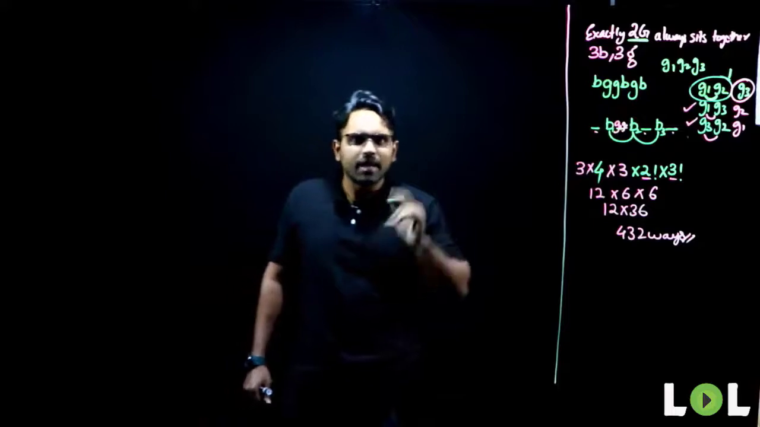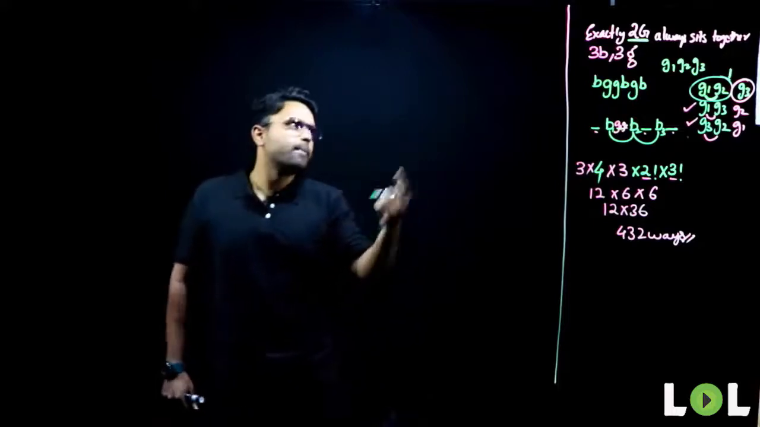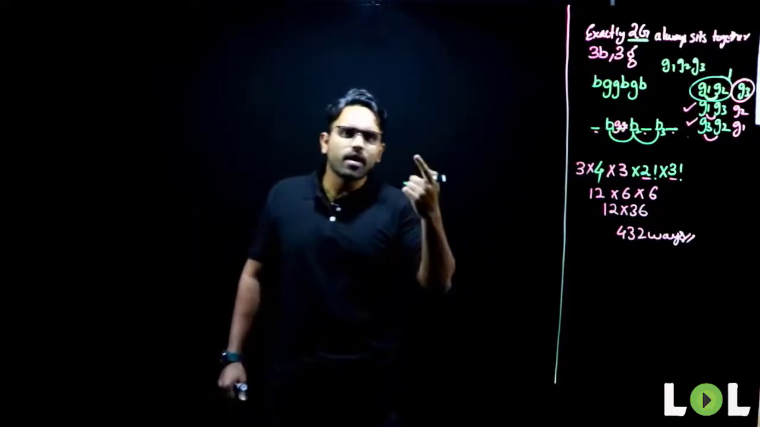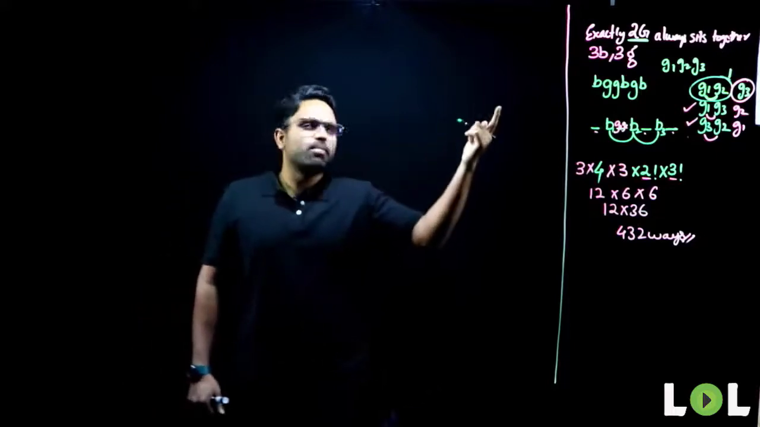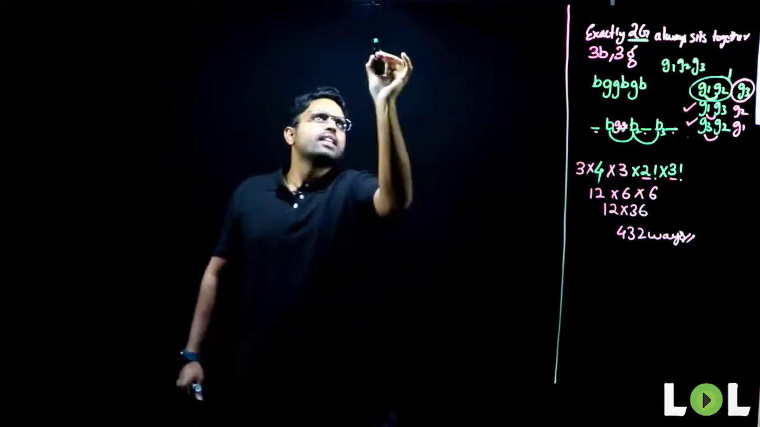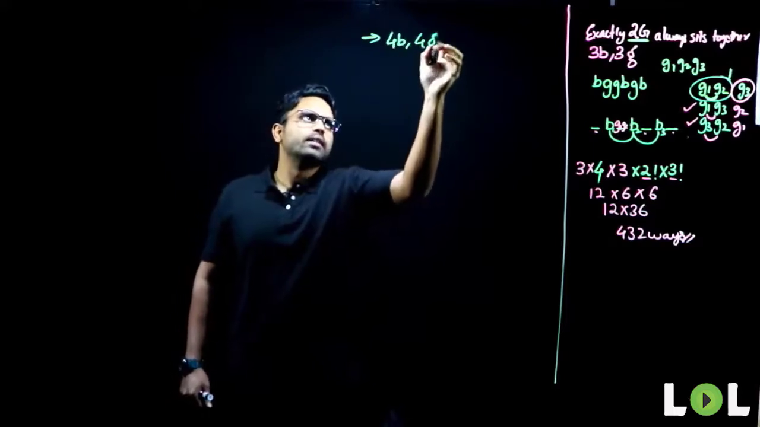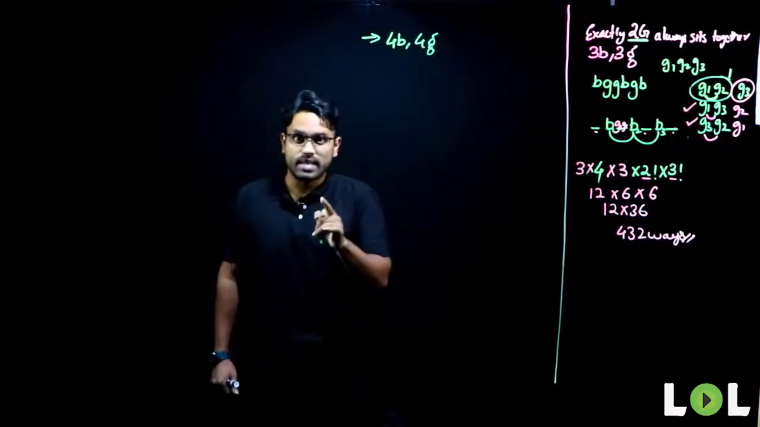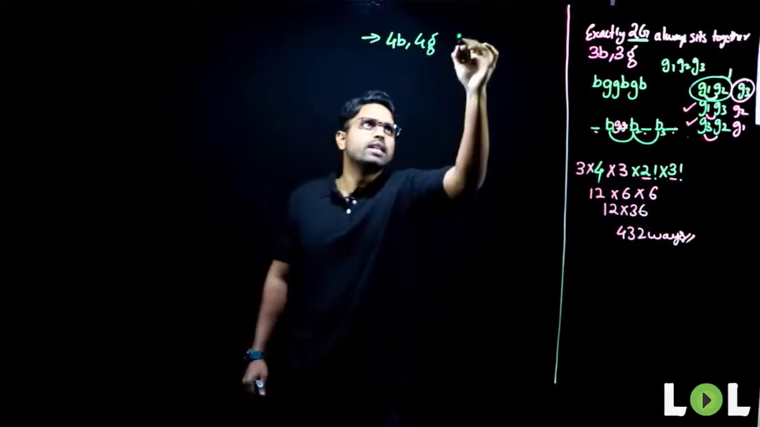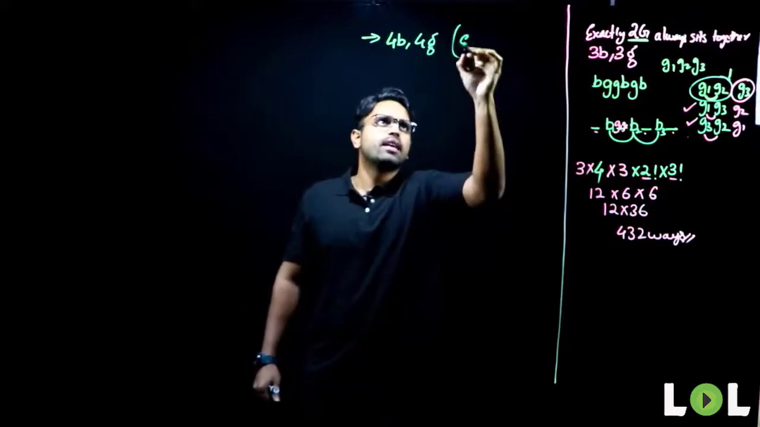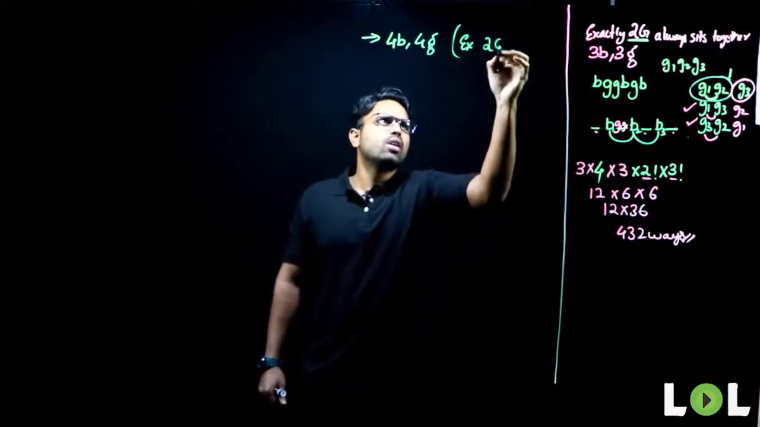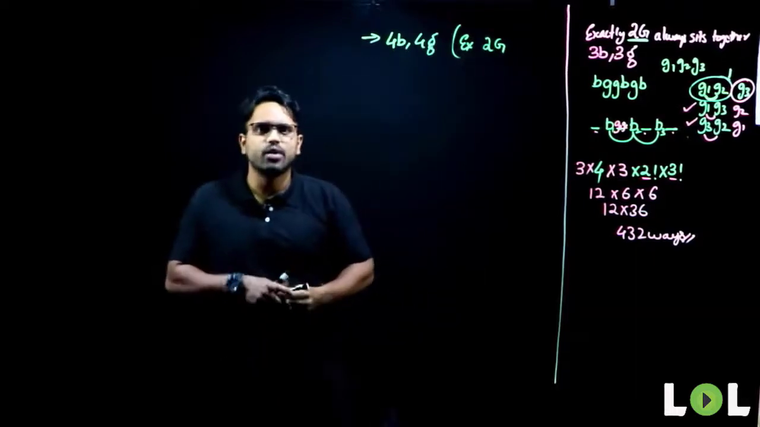Now, I'll make it a little bit more complicated for you. I like making your life a bit more complicated. Let's say this time the question will be something like this. There are 4 boys and 4 girls. Listen carefully. 4 boys and 4 girls, and the condition remains the same. That is exactly 2 girls sit together.